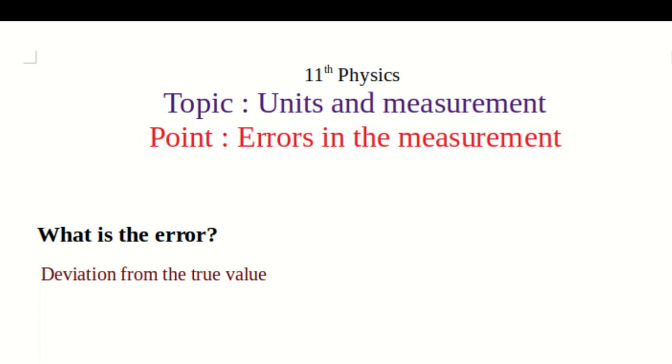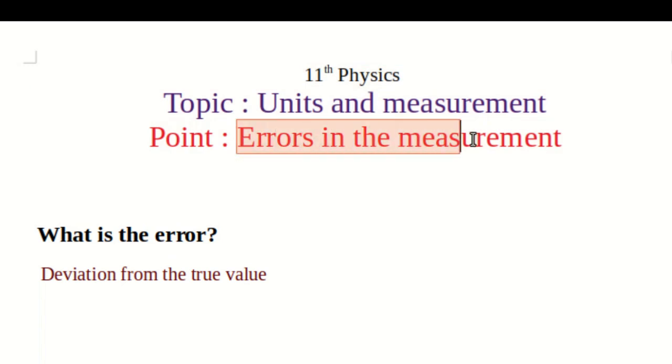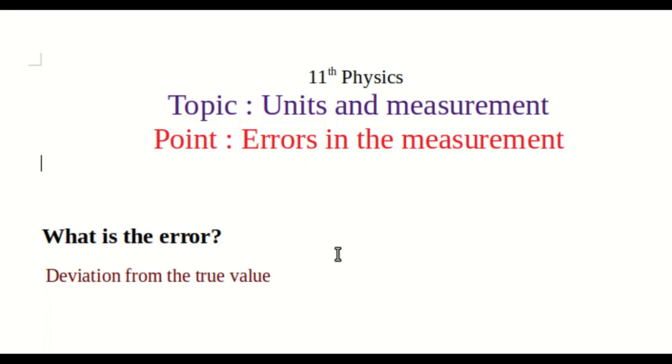Hello students, in the previous video we have seen what is dimensional analysis and what are their applications. Now in this video we are going to see the errors in measurement. So when we do experiments we have to measure some quantities like length, time, mass or any quantity. While measuring we can get some errors, or in easy way we can say errors are just mistakes. But what is the error in physics?